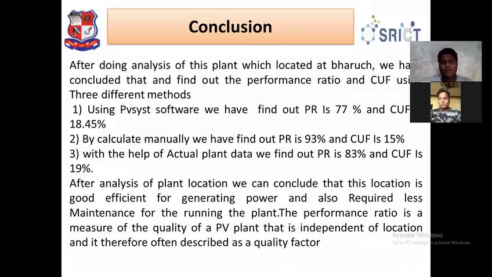Conclusion. After doing the analysis of this plant, we conclude that the PR and CUF of our plant are 85% and 15% respectively. According to standard data, PR is above 70% and CUF is 15%. So our project's generated report of PR and CUF lies within the standard data. That's why the project is feasible and highly efficient at the location.